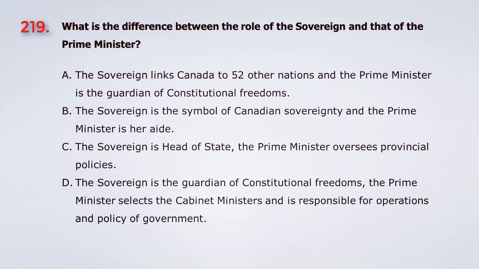Question 219. What is the difference between the role of the sovereign and that of the Prime Minister? A. The sovereign links Canada to 52 other nations and the Prime Minister is the guardian of constitutional freedoms. B. The sovereign is the symbol of Canadian sovereignty and the Prime Minister is her aide. C. The sovereign is head of state, the Prime Minister oversees provincial policies. D. The sovereign is the guardian of constitutional freedoms, the Prime Minister selects the cabinet ministers and is responsible for operations and policy of government.